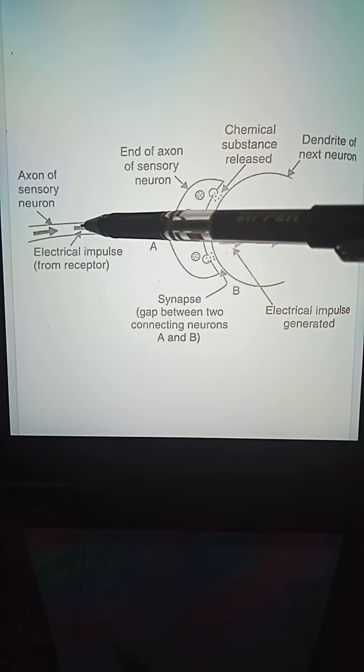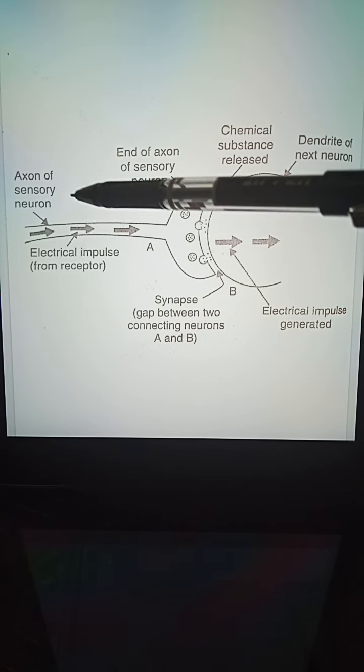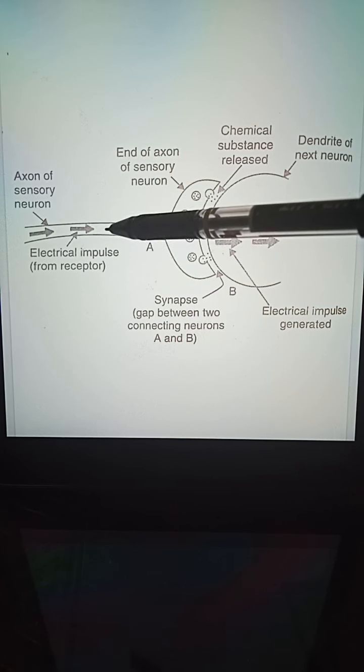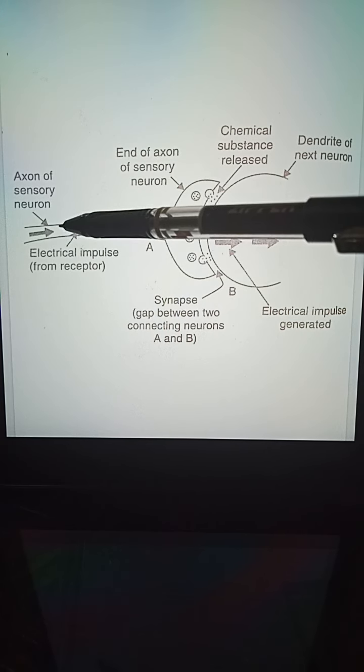When the neuron receives the electrical impulse from the receptor, it will transmit it to the cell body.